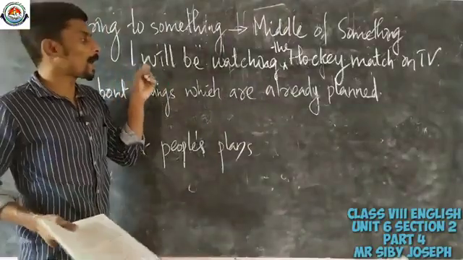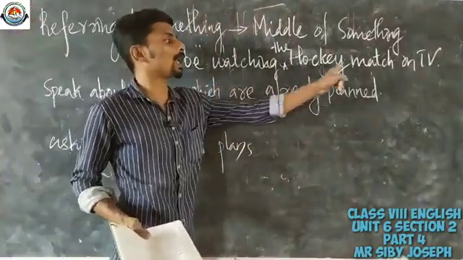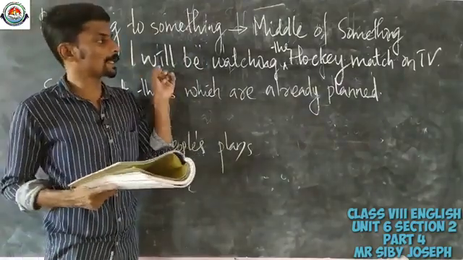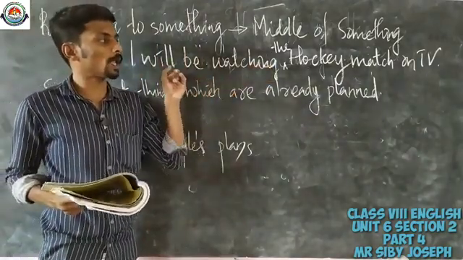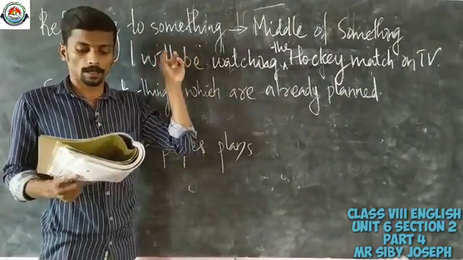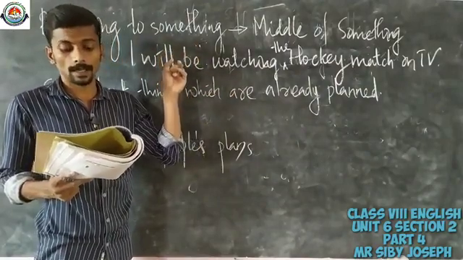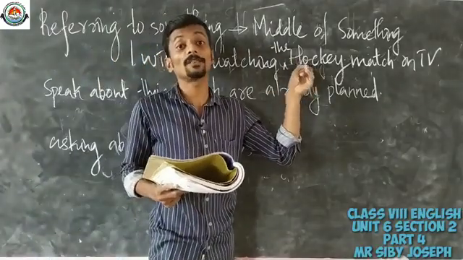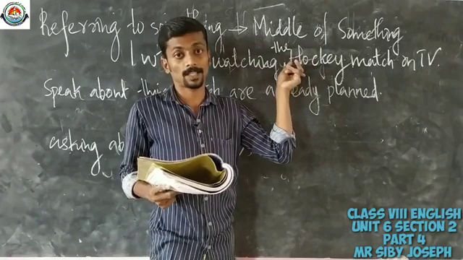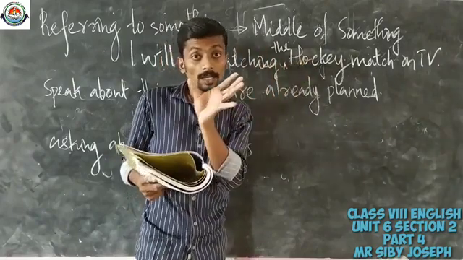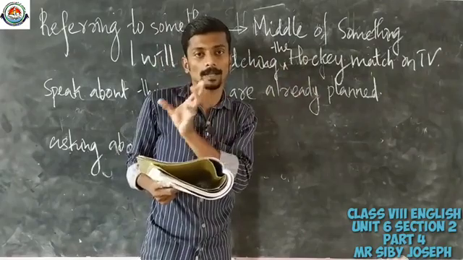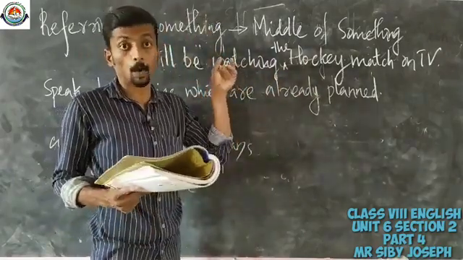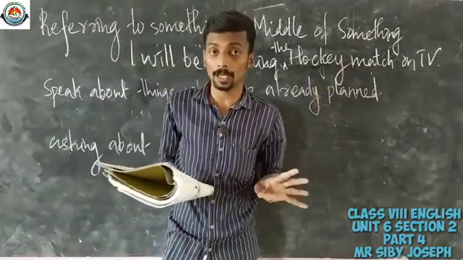I will be watching the hockey match on TV, and this hockey match will begin at 4 p.m. and end at 5:15 p.m. So in between that mentioned time, from 4 p.m. onwards till 5:15 p.m.